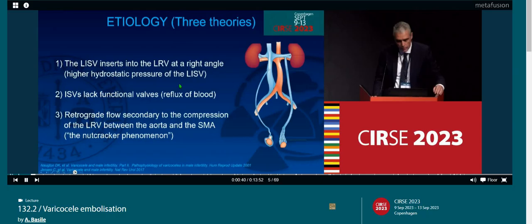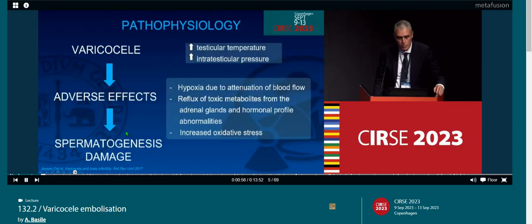We have three main etiological theories. The first one is related to an insertion of the left internal spermatic vein into the left renal vein. The second one is the lack of functional valves in the spermatic veins, and the third one is the retrograde flow secondary to the compression of the left renal vein between the aorta and the superior mesenteric artery.